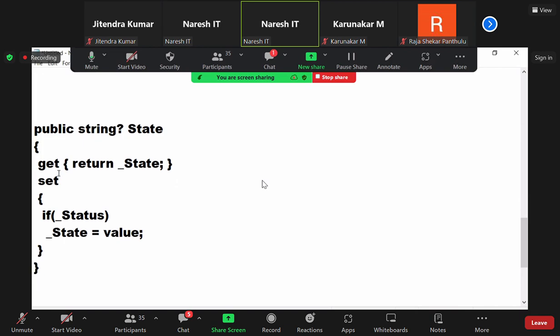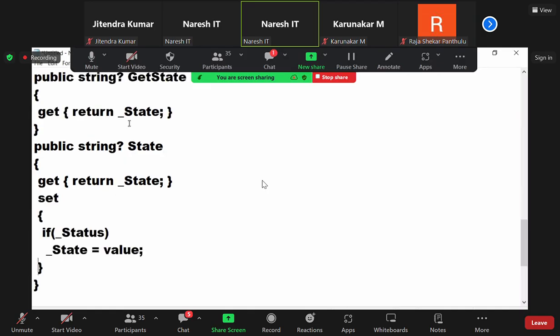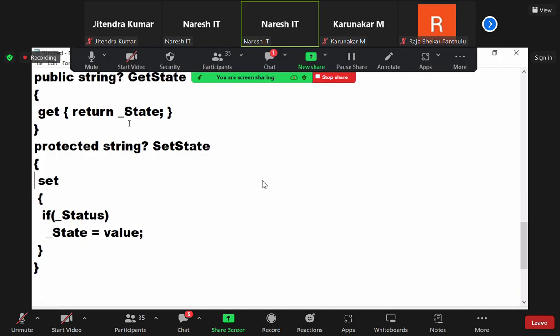One is public string get state. Second one is protected string set state. Now see, get is a read-only property. Set is a write-only property now. So get state is public, but set state is protected. Who can get the value? Anyone. Who can set the value?